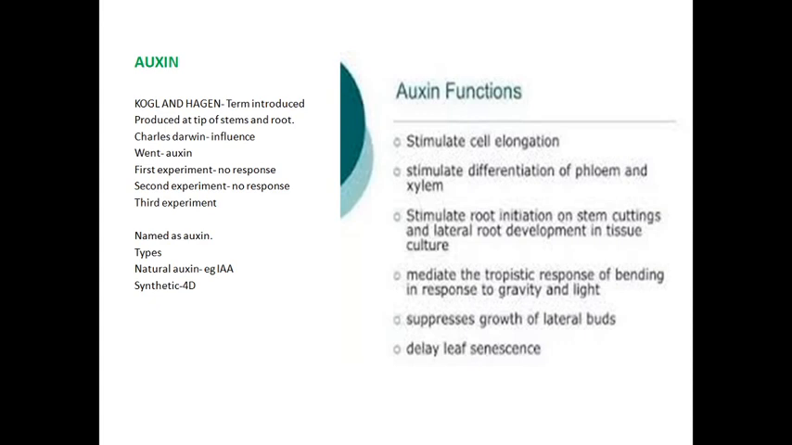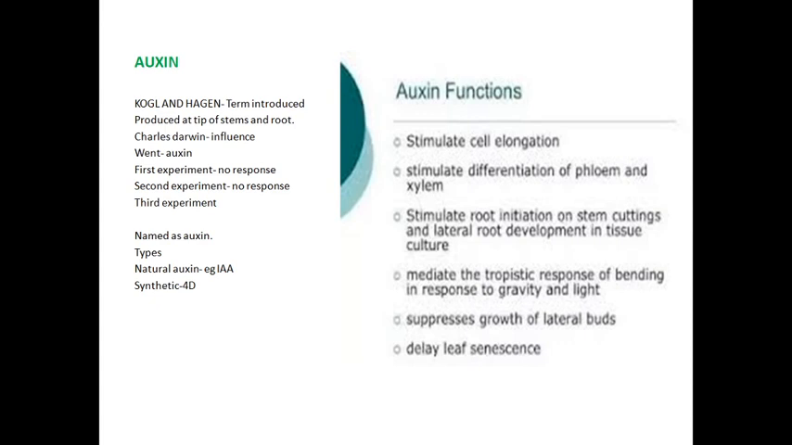Auxin causes elongation of the stem. So in a plant having a stem, elongation occurs due to auxin, and it induces root formation. Some plants have a large number of roots. This is all because of the synthesis and production of auxin. And auxin is produced by the apical bud and suppresses the lateral bud.